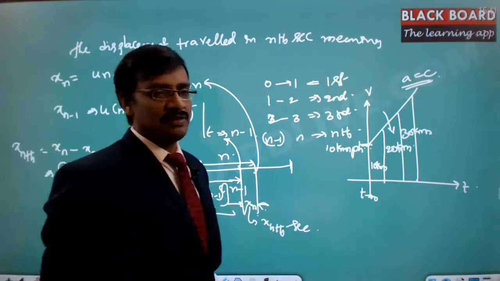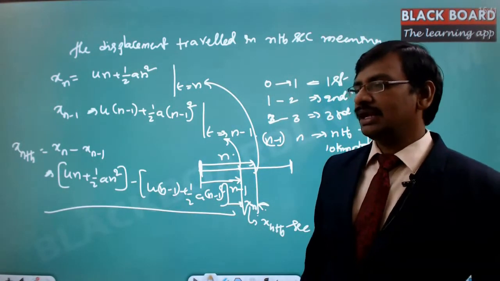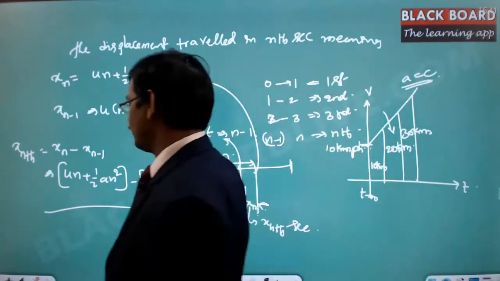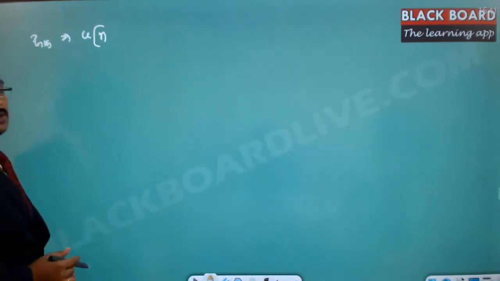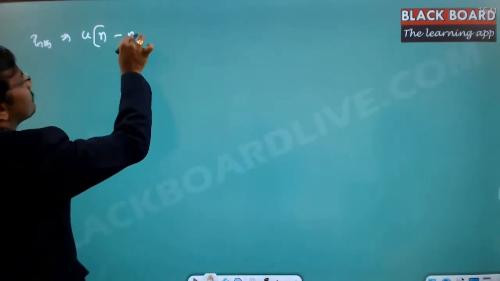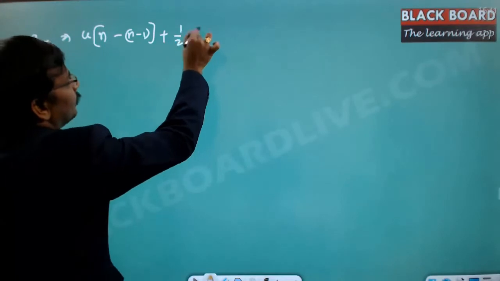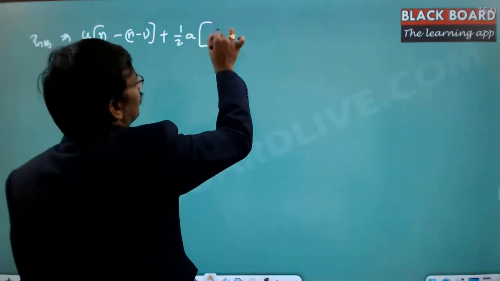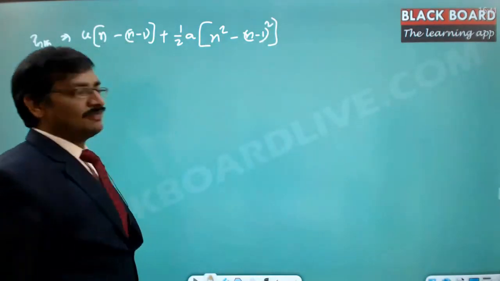Now if I simplify this equation to a smaller extent, it gives one specific formula: x nth second is equal to un minus u into n minus 1 plus half a into n square minus n minus 1 whole square. So this is the simplified form.